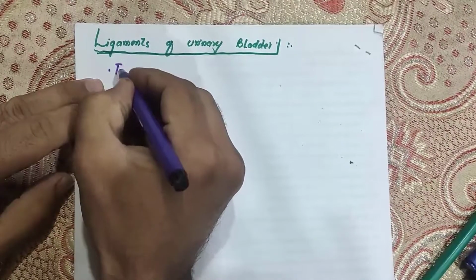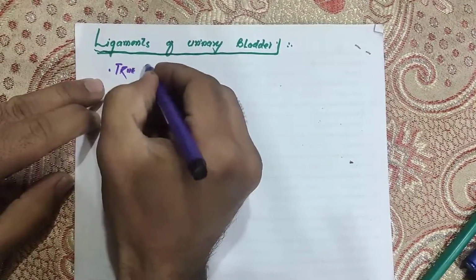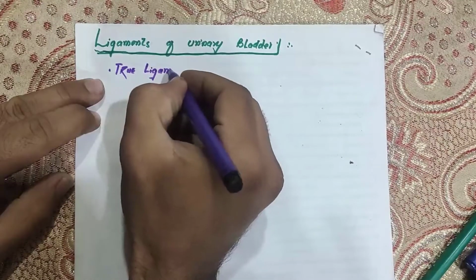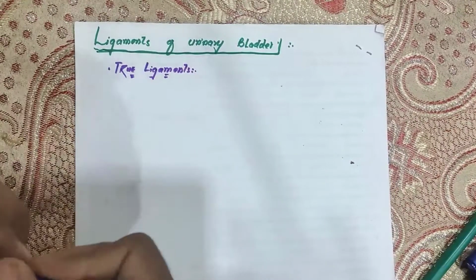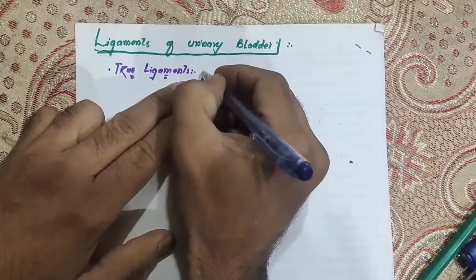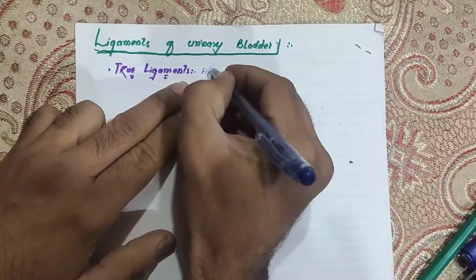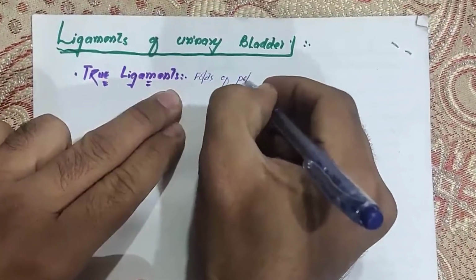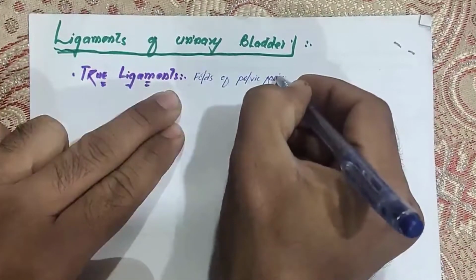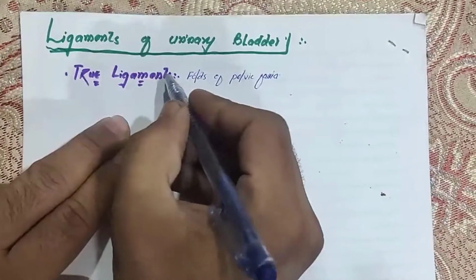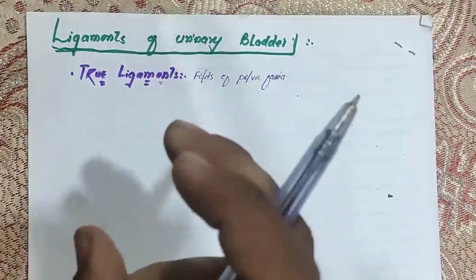Our urinary bladder has two groups of ligaments. Those are the true ligaments. True ligaments means all those ligaments which are truly the ligaments, which are the folds of pelvic fascia. What are those? Let me write here. They are the folds of pelvic fascia. In our pelvis we have different fascia, so they are actually the folds of pelvic fascia, and we say they are actually the ligaments.